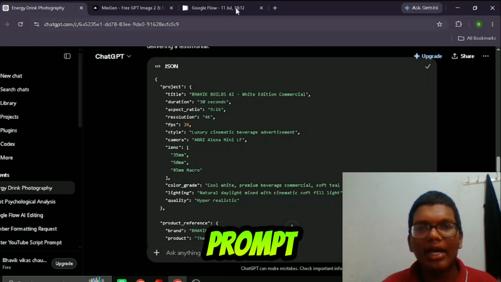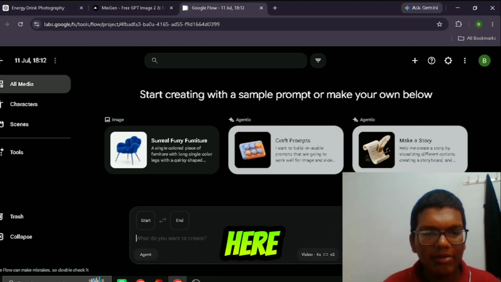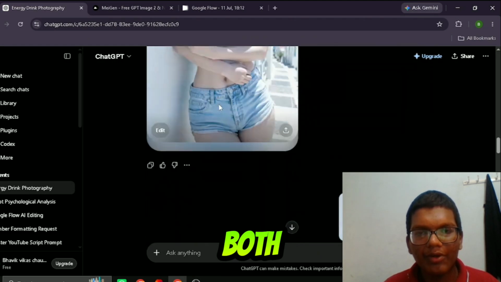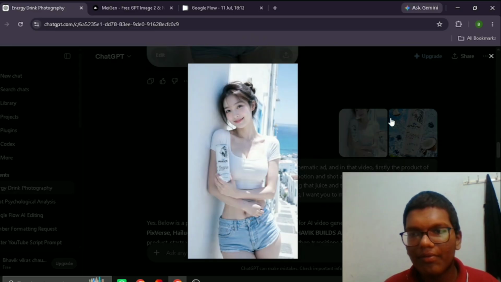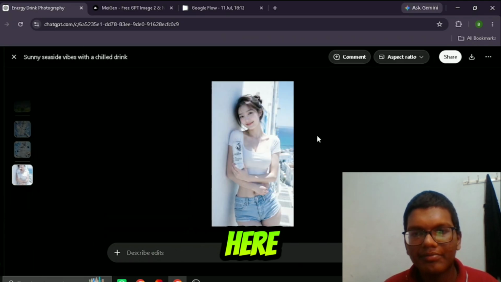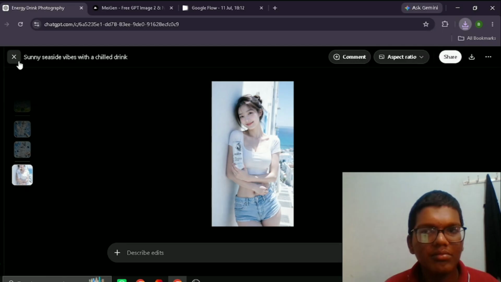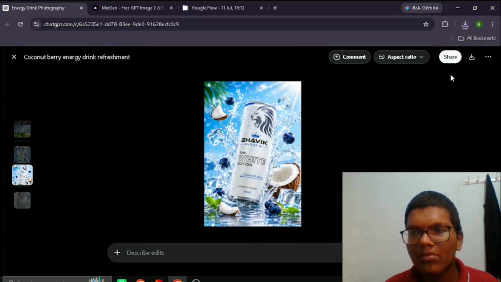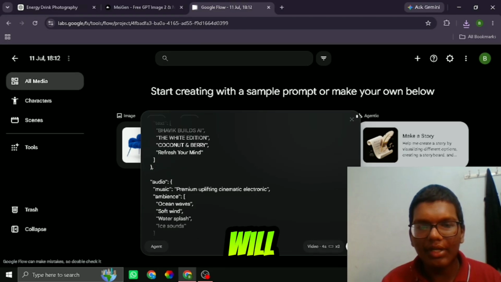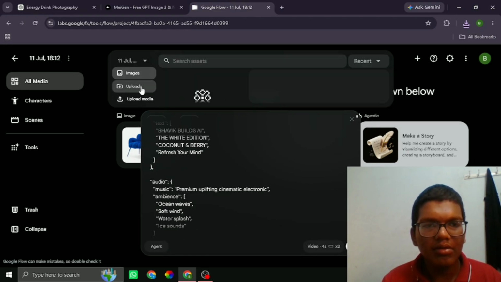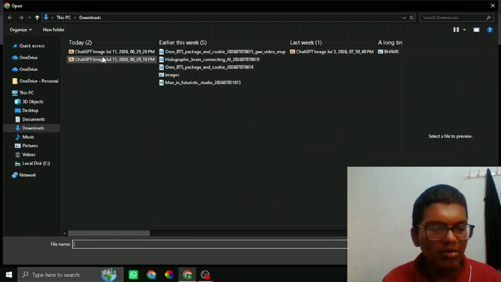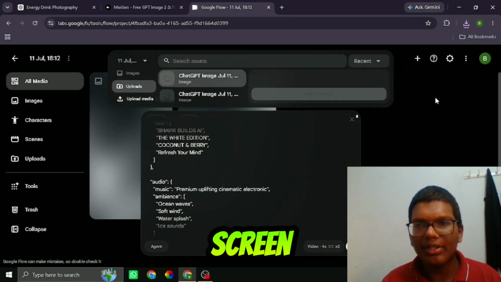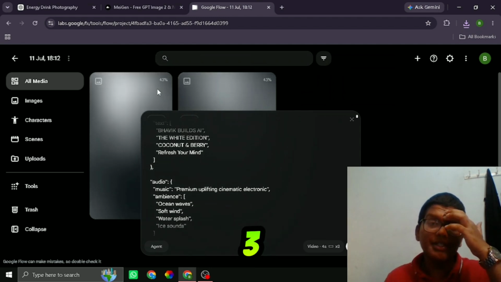Okay, now just copy the prompt and come to Google Flow. Okay, and just paste the prompt here. And first, before pasting this, paste both photos. Wait a second, I will download it here. Okay, now I will add the images here. And you can see both images have come from the screen here, in the background. It takes only 2 to 3 seconds.